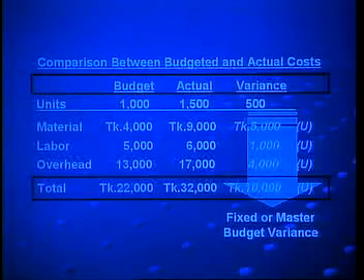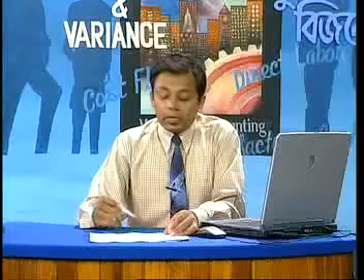And this variance is called fixed or master budget variance, because we are comparing actual cost with the initial budget, that means the master budget. But in many cases, it is not easy to convert a budget instantly from 1000 units to 1500 units, especially if the budget is very big and complex.